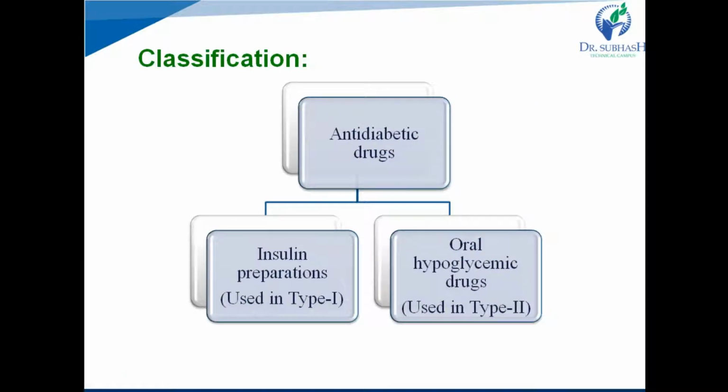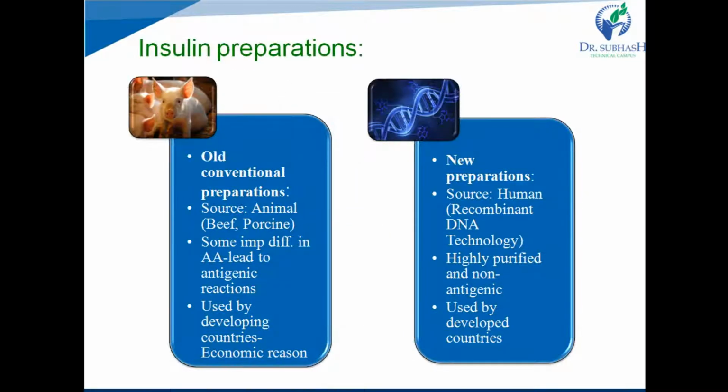Antidiabetic drugs are classified into 2 main classes. First one is insulin preparations and second one is oral hypoglycemic agents. Insulin preparations are used in type 1 diabetes, while oral hypoglycemic drugs are used in type 2 diabetes. Insulin preparations and strict dietary instructions must be followed in type 1 diabetes. There is no other treatment than this for type 1 diabetes.